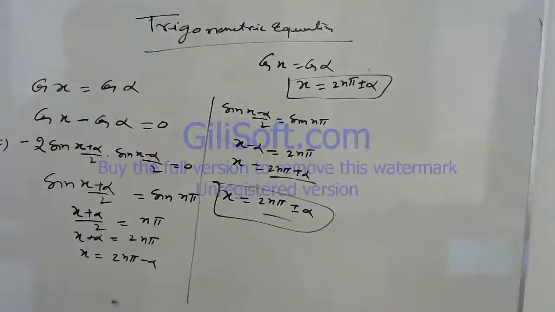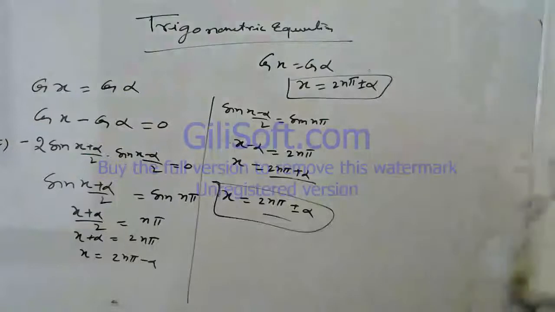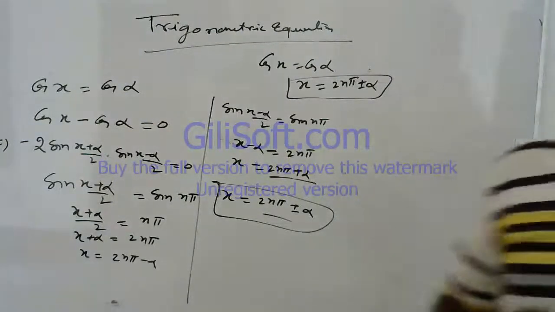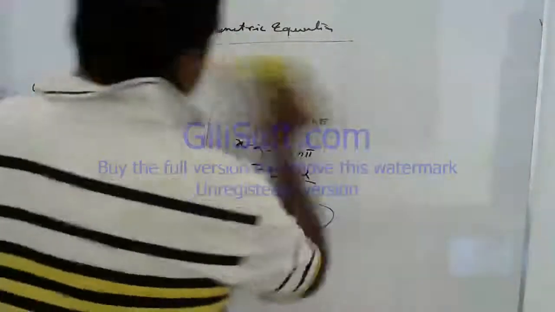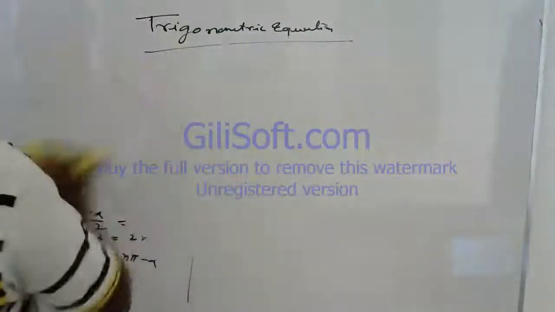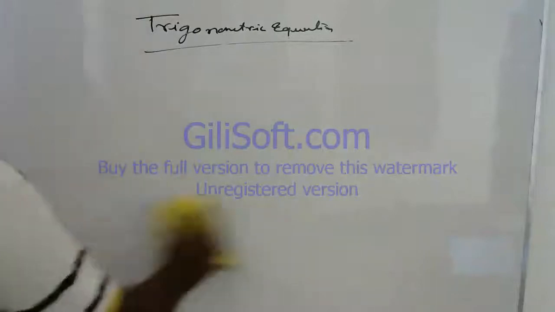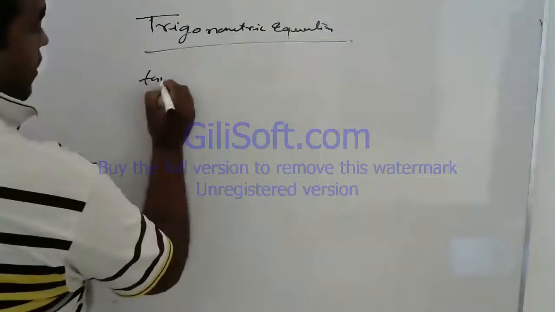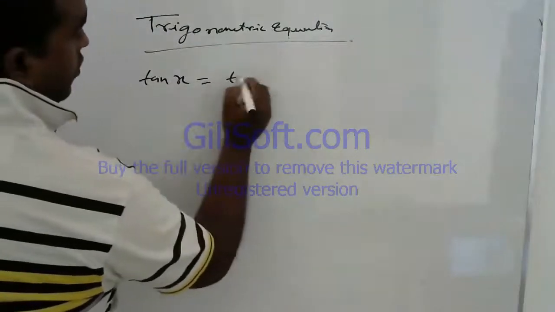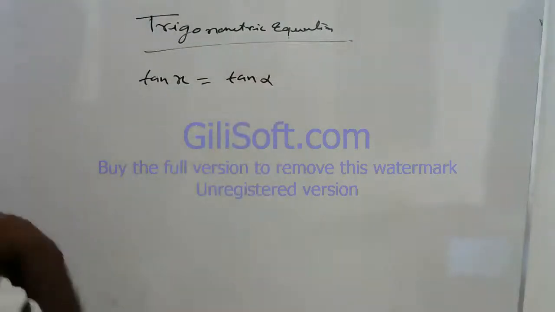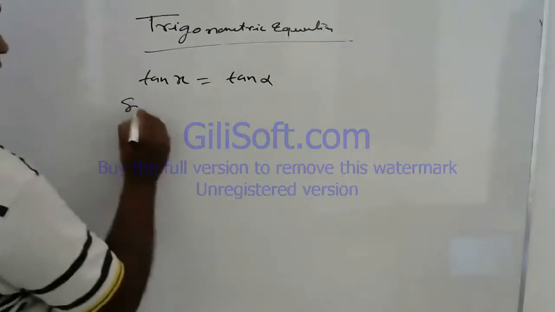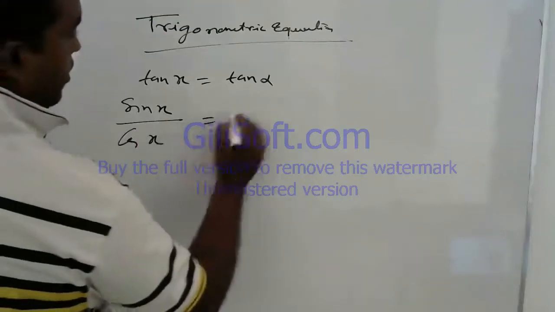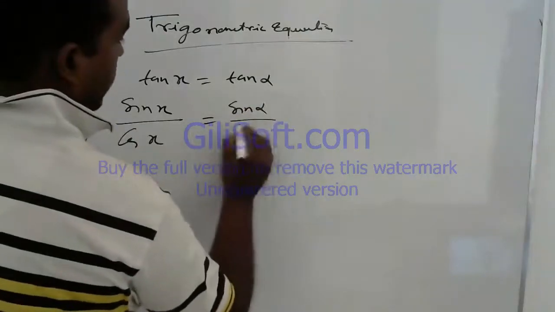Now next, suppose it is in the form of tan, then what will we get as the general solution? Look here. If it is given tan x is equal to tan alpha, now you can write sin x by cos x is equal to sin alpha by cos alpha.